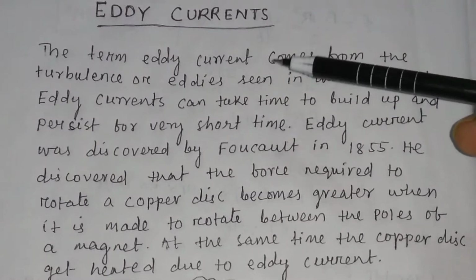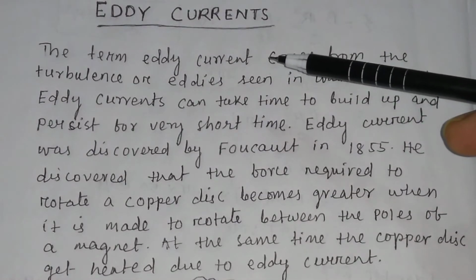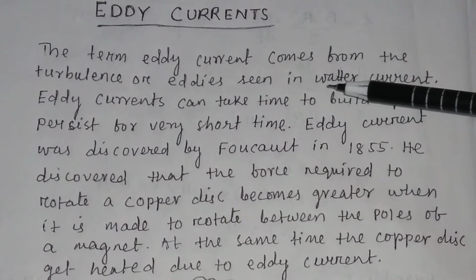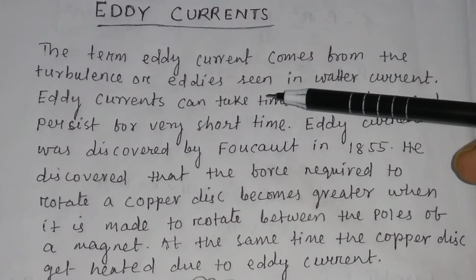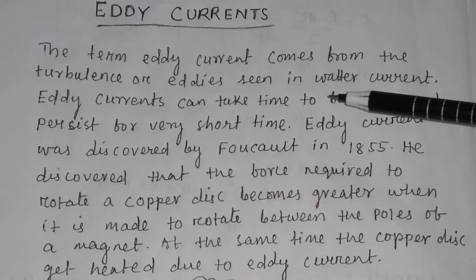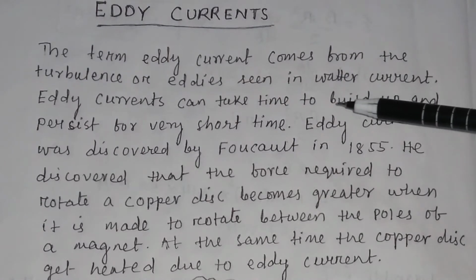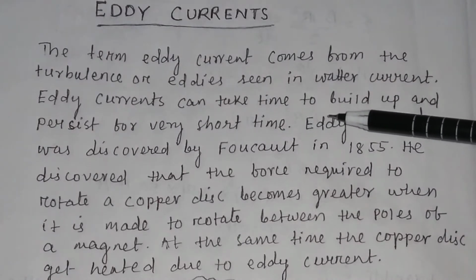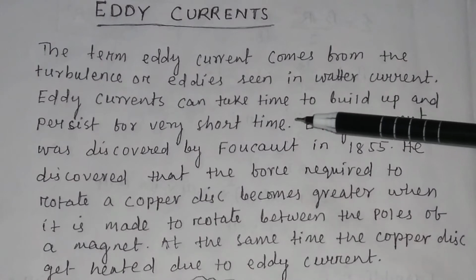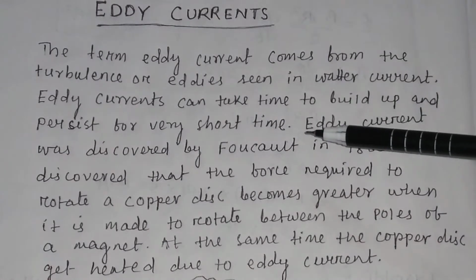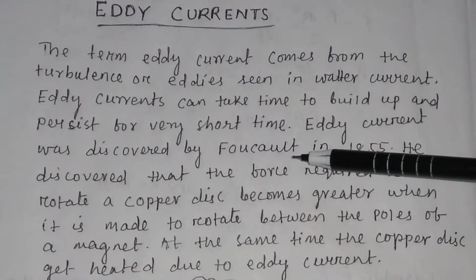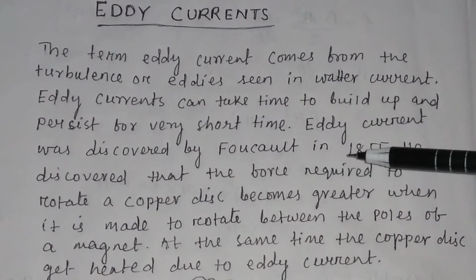Eddy currents. What is eddy current? The term eddy current comes from the turbulence or eddies seen in water current. Eddy currents can take time to build up and persist for a very short time interval. Eddy current was discovered by Foucault in 1855.